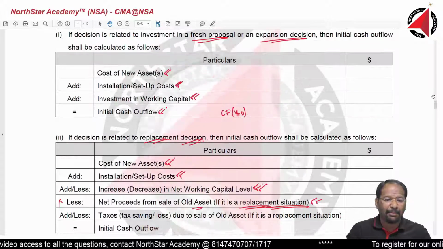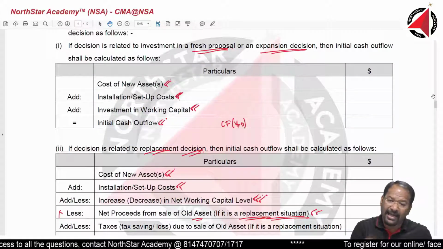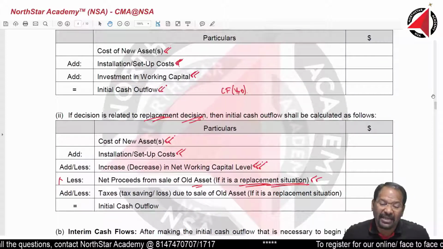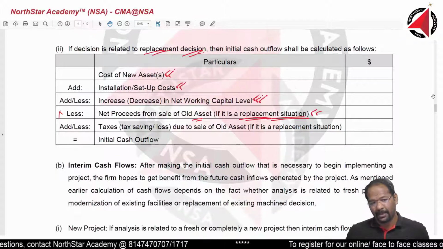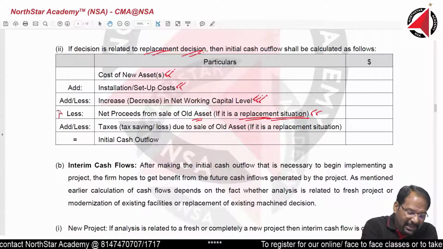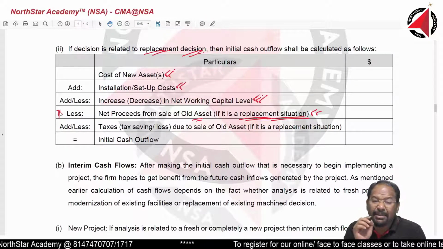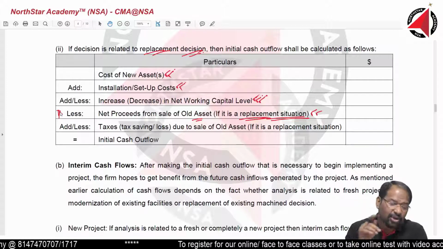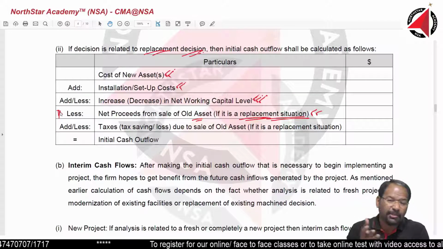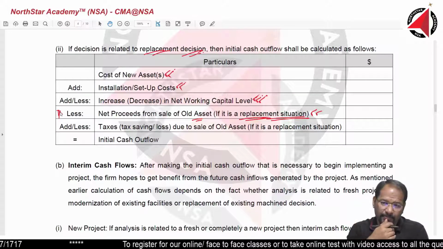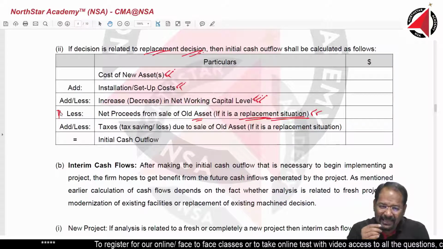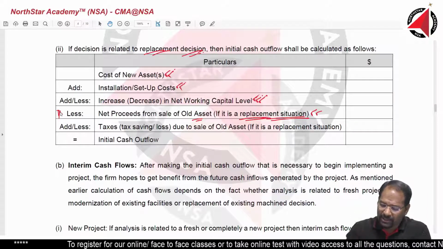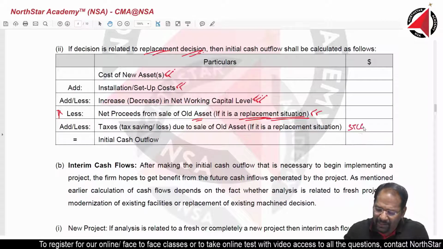For example, above, that point was not there because it was a fresh start. And then if I am selling my old machinery, there may be some tax impact as long-term capital gain, short-term capital gain, or short-term, long-term capital loss. In Indian terminology, for a depreciable asset there is always a short-term capital gain or short-term capital loss.